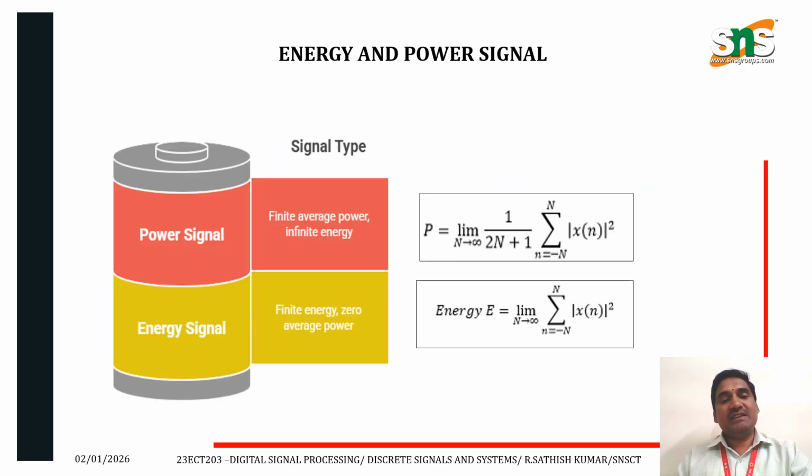Next one, energy and power signal. An energy signal has finite energy and zero average power. The unit of energy is joules. A power signal has finite average power and infinite energy. It can be represented in terms of discrete time. Energy is equal to the limit as n tends to infinity of the summation n equals minus n to plus n of x of n the whole square. Power is equal to the limit as n tends to infinity of 1 by 2n plus 1 times the summation n equals minus n to plus n of x of n the whole square.